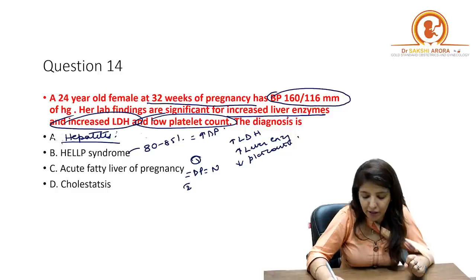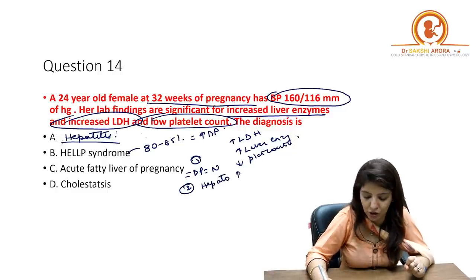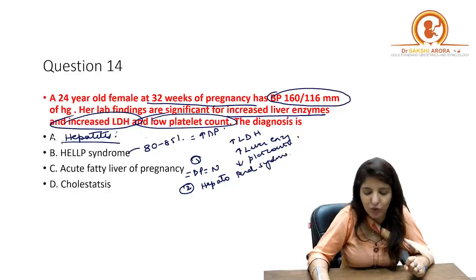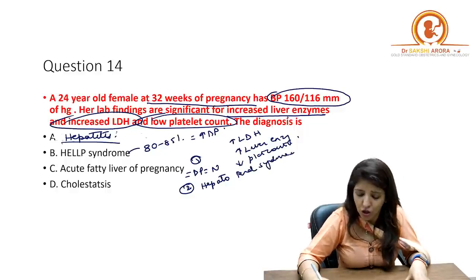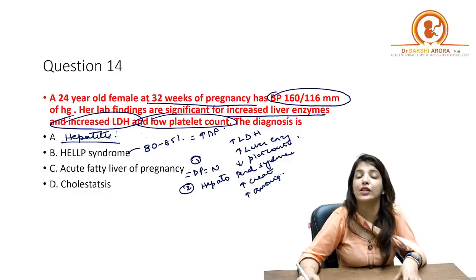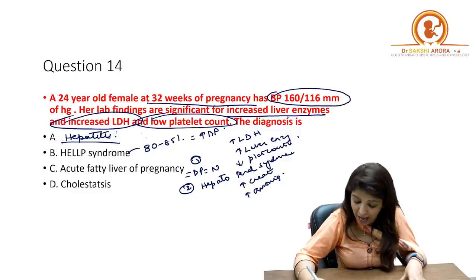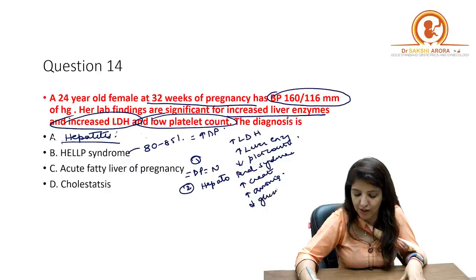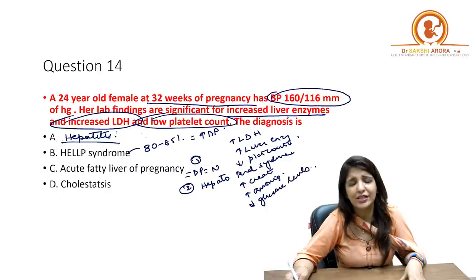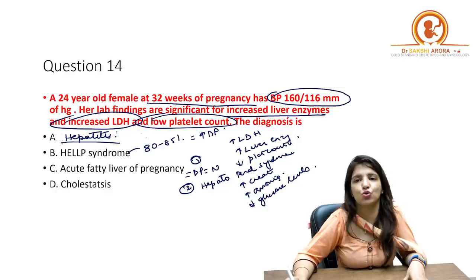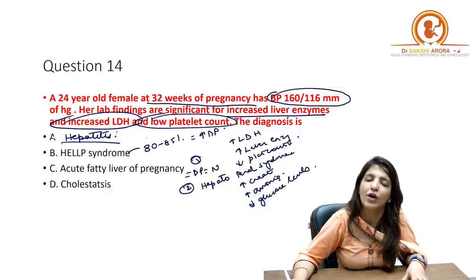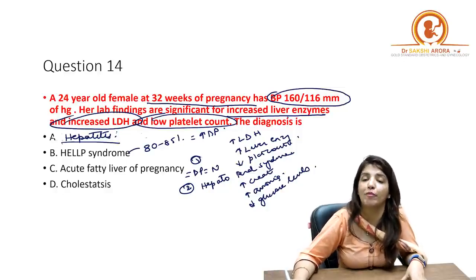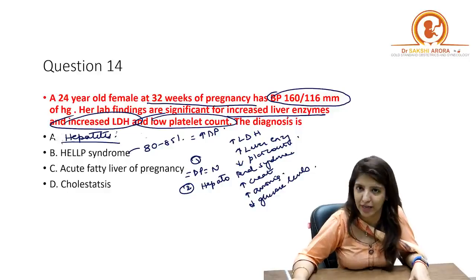Number two, in acute fatty liver of pregnancy, you get a hepatorenal syndrome, which means that you will not just get liver enzymes raised, you will get increased creatinine levels, you will get increased ammonia levels, and increased ammonia is going to lead to confusion in the patient, and there will be decreased glucose levels. Right? So you get hepatorenal syndrome in case of acute fatty liver of pregnancy. Rather, it is the most common cause of liver failure in pregnancy.